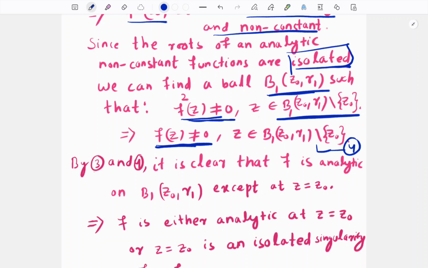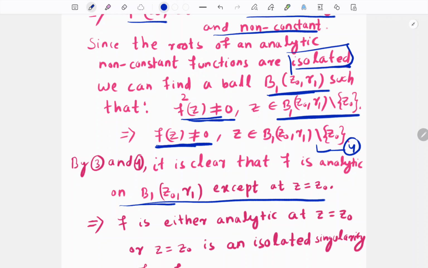And now by 3 and 4 it is clear that f is analytic on this ball except the point z0. In the previous result we proved that if f of z is not equal to 0, then at these points f is analytic.